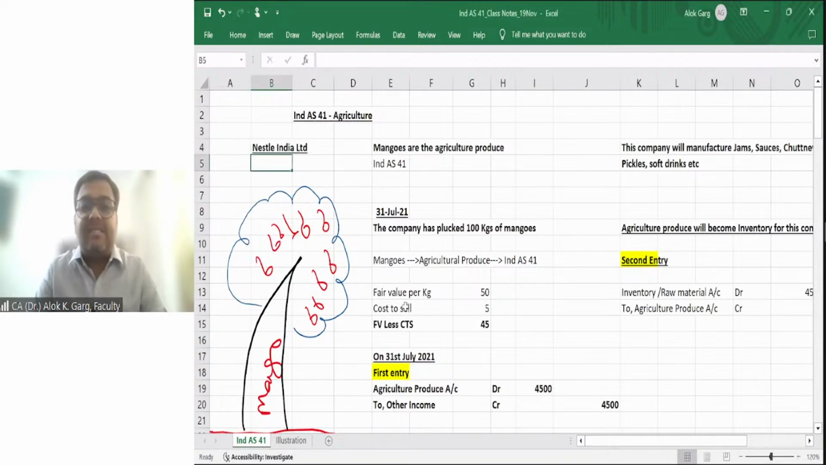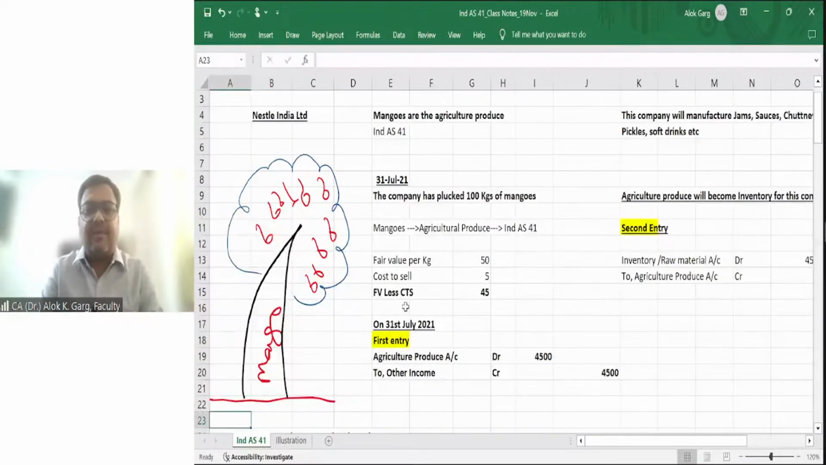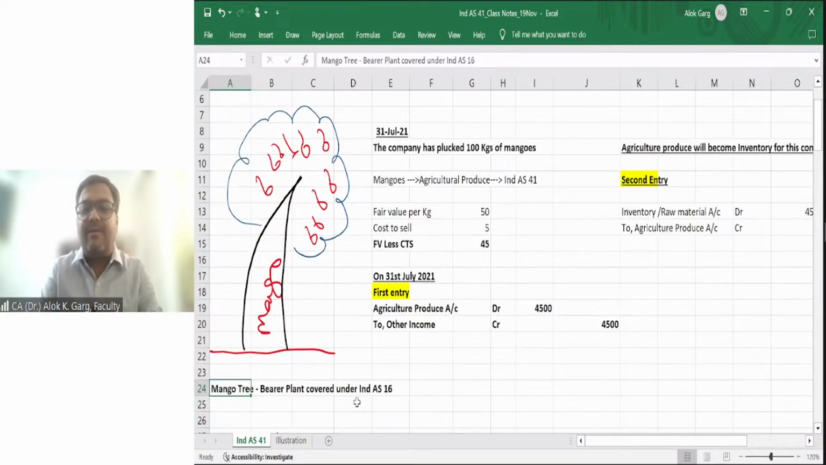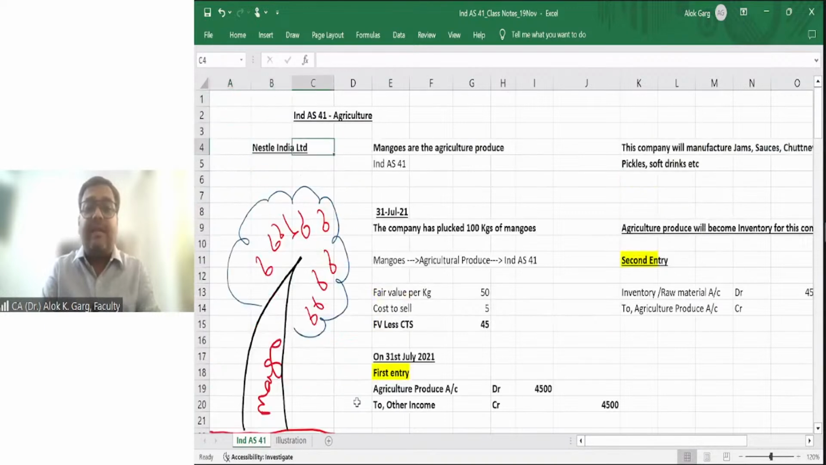This is a company, Nestle India Limited. Have you heard about Nestle India Limited? Nestle India Limited has a mango orchard. They have a mango garden. They have a mango tree. This mango tree is a bearer plant. It is covered under Ind AS 16, property, plant and equipment. But these mangoes are the agriculture produce. It is covered under Ind AS 41.